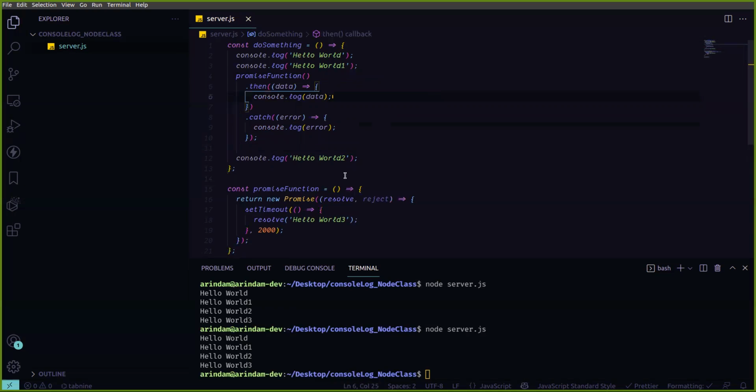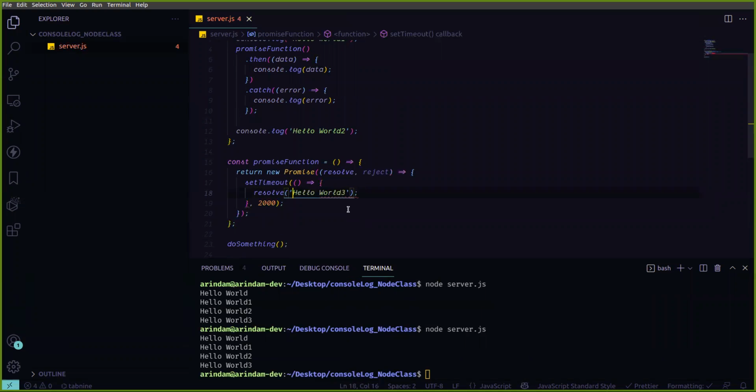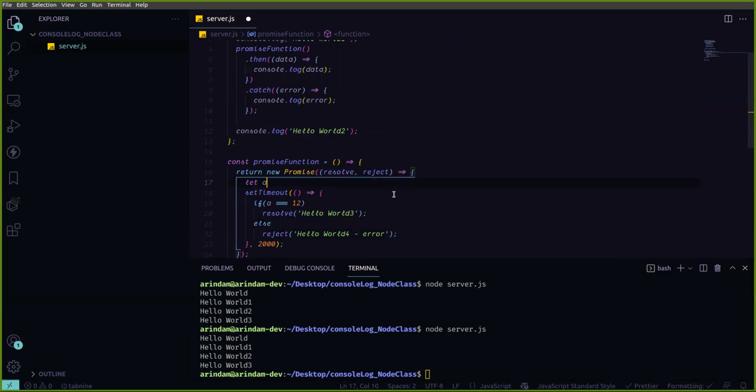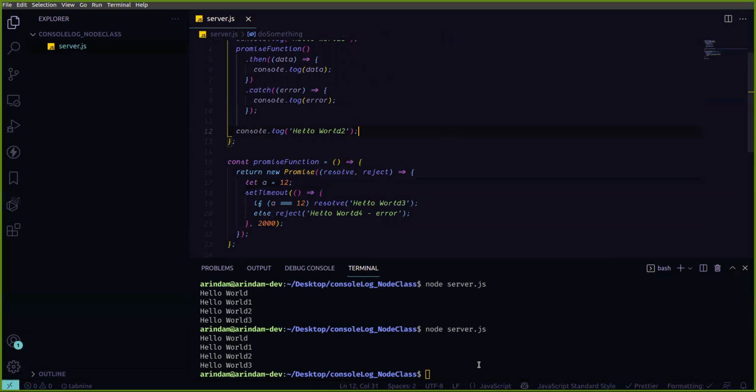Like if anything happens, I'm giving one error, like if a equal to 13. That means it will come to the reject part, right?